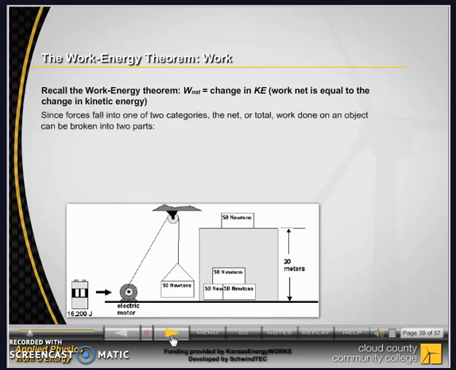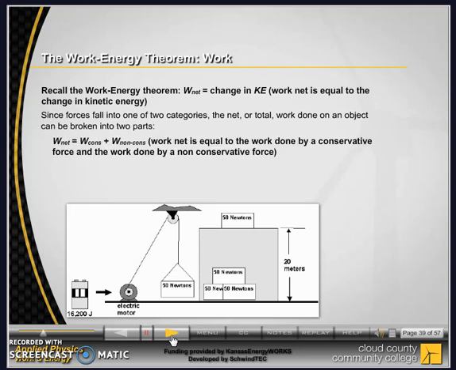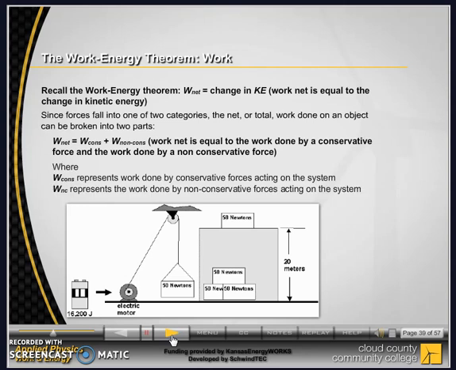Since forces fall into one of two categories, the net or total work done on an object can be broken into two parts. Work net is equal to the work done by a conservative force and the work done by a non-conservative force, where work conservative represents work done by conservative forces acting on the system, and work non-conservative represents the work done by non-conservative forces acting on the system.